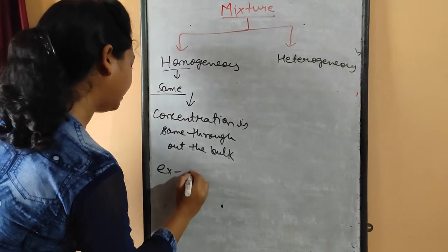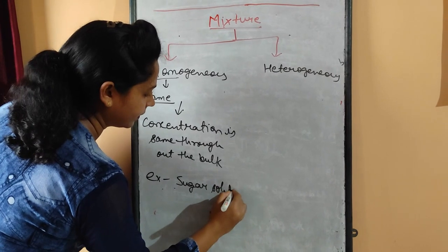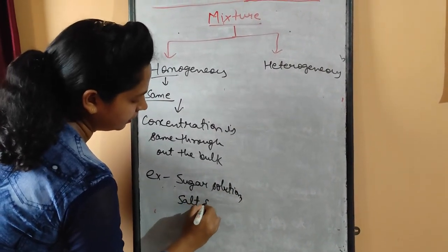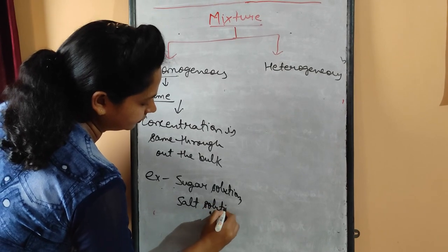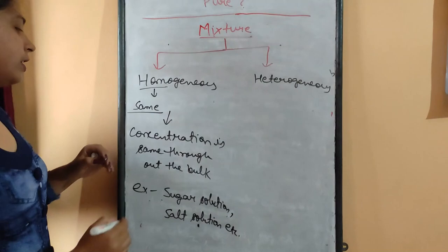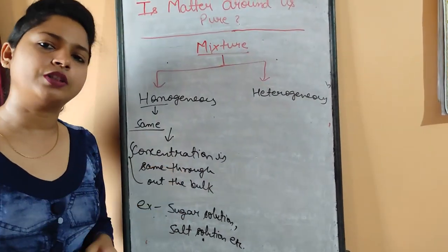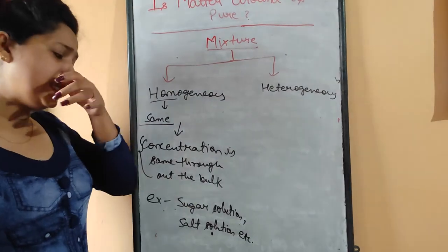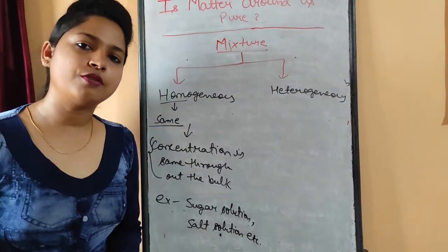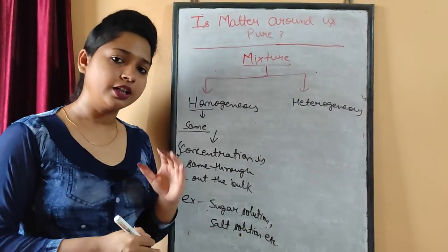The very common examples are sugar solution, salt solution, etc. So what is the meaning of this definition? The concentration is same throughout the bulk. You can easily understand it with the help of our experiment. Just take 1 glass of water, put some sugar in it and dissolve that sugar in that water.